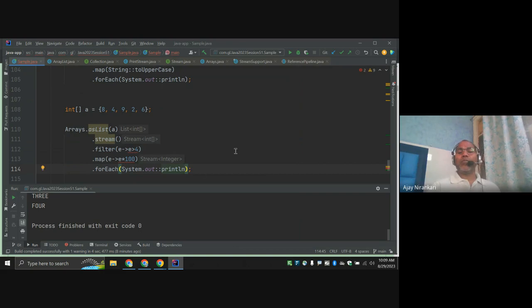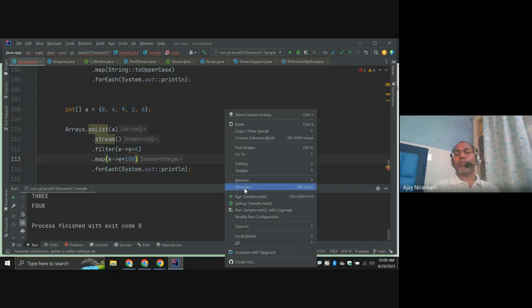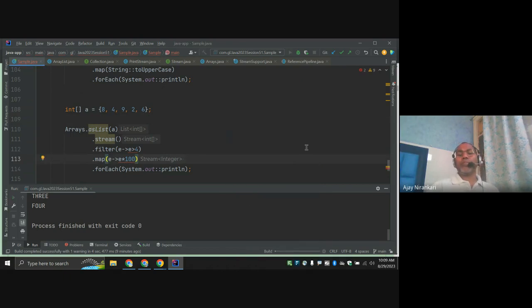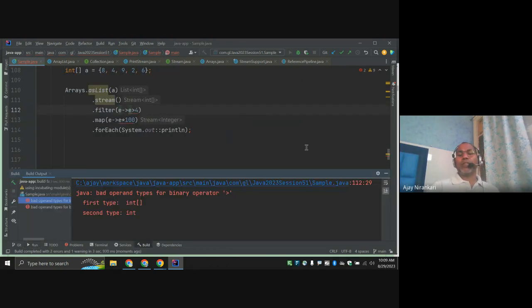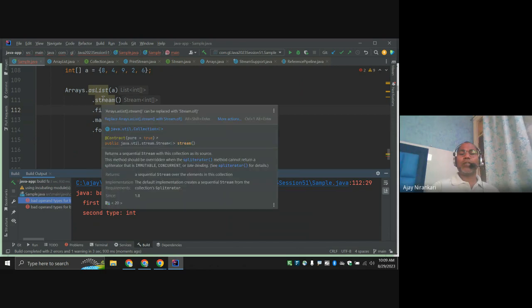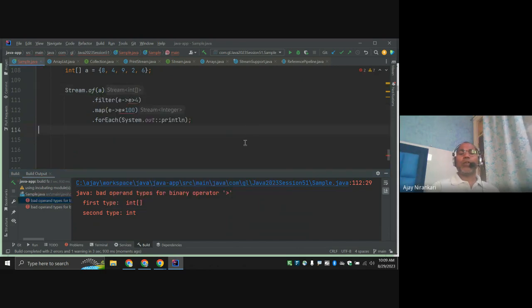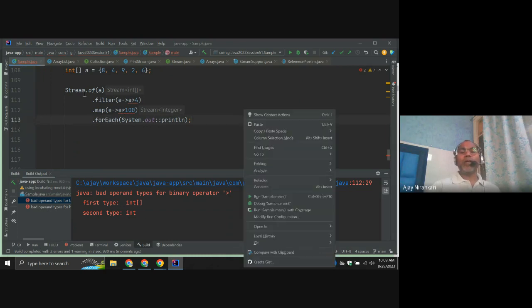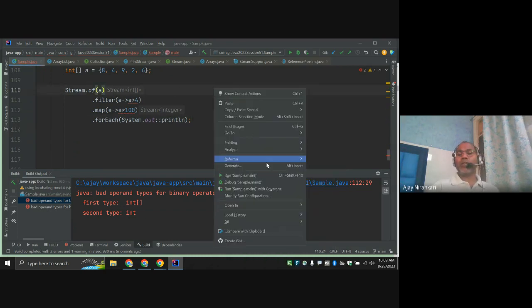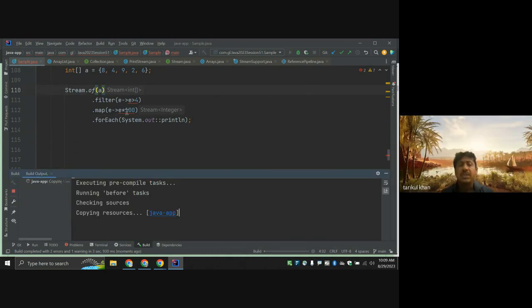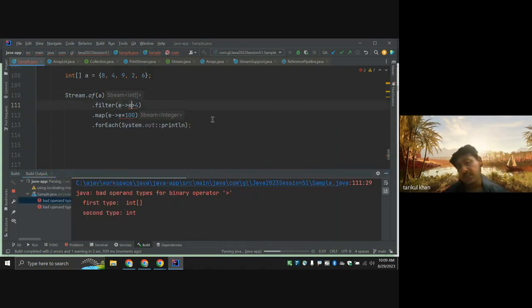So here, if you have only an array, you can do it this way. This is the simple way. Stream has an of function, Stream.of.